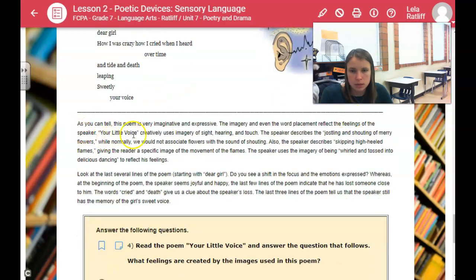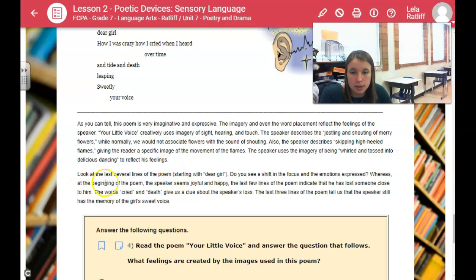All right, so let's read down here. It says, as you can tell, this poem is very imaginative and expressive. The imagery and even the word placement reflect feelings of the speaker. Your little voice creatively uses imagery of sight, hearing, and touch. The speaker describes the jostling and shouting of merry flowers, while normally we would not associate flowers with the sound of shouting. Also, the speaker describes skipping high-heeled flames, giving the reader a specific image of the movement of the flames. The speaker uses the imagery of being whirled and tossed into delicious dancing to reflect his feelings.